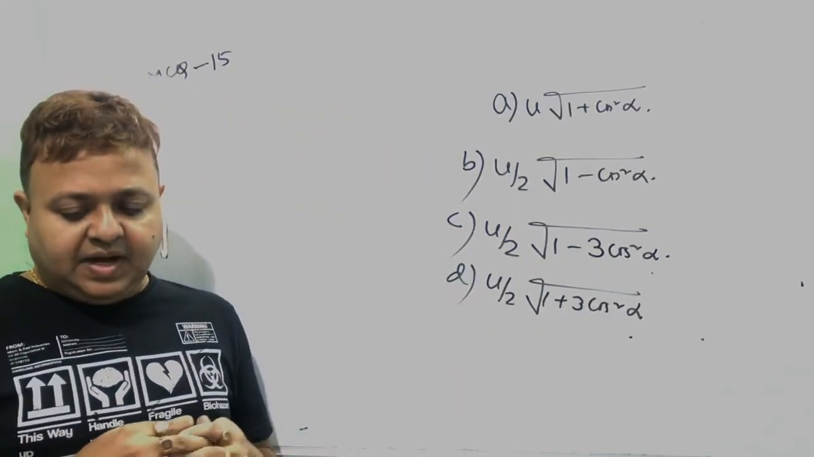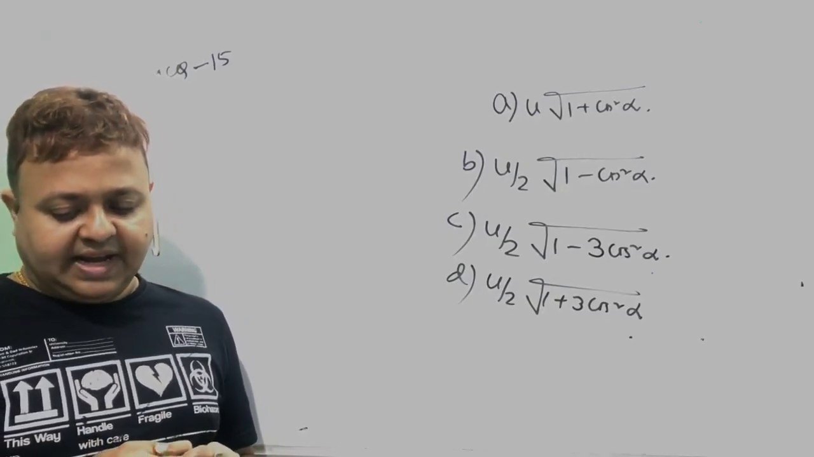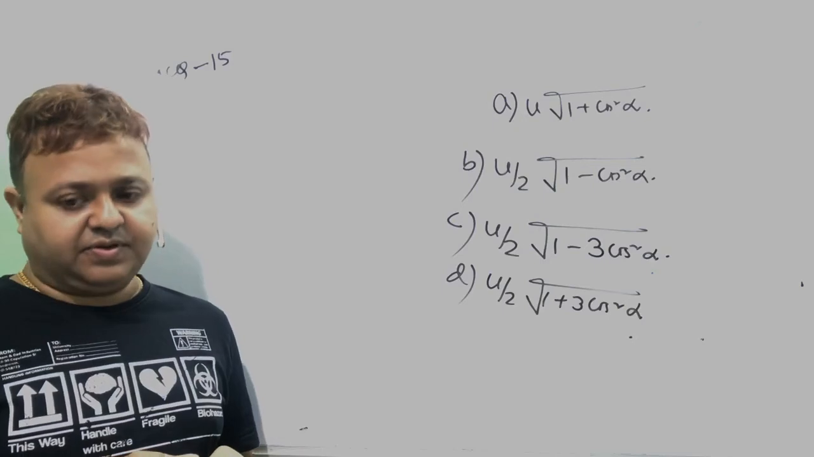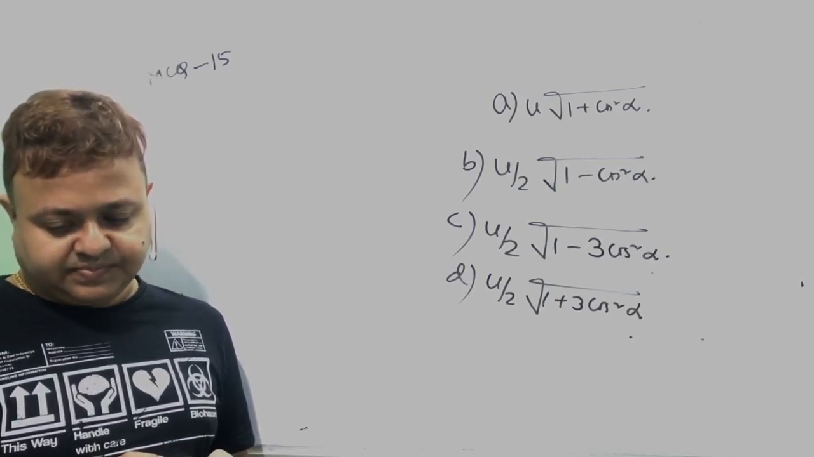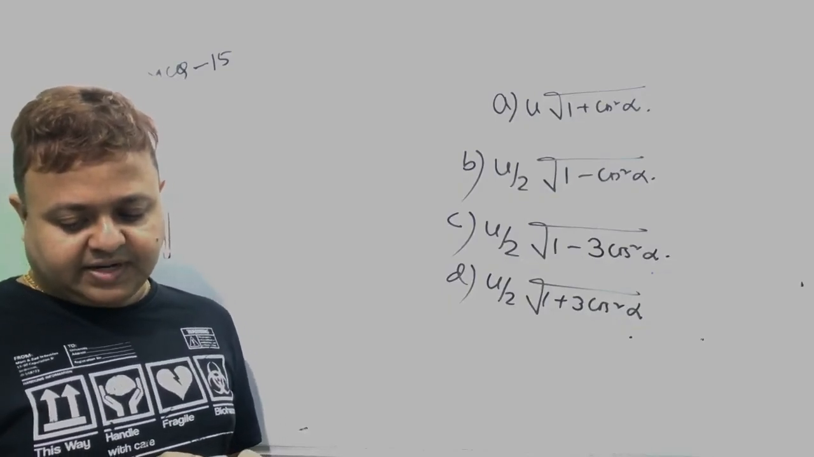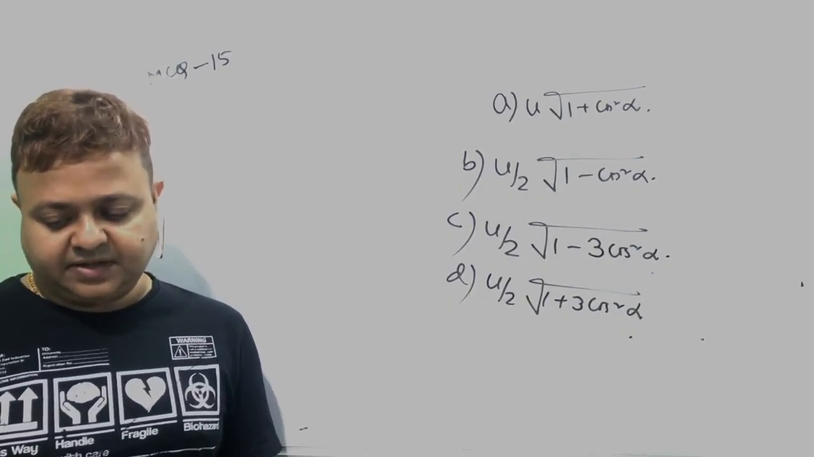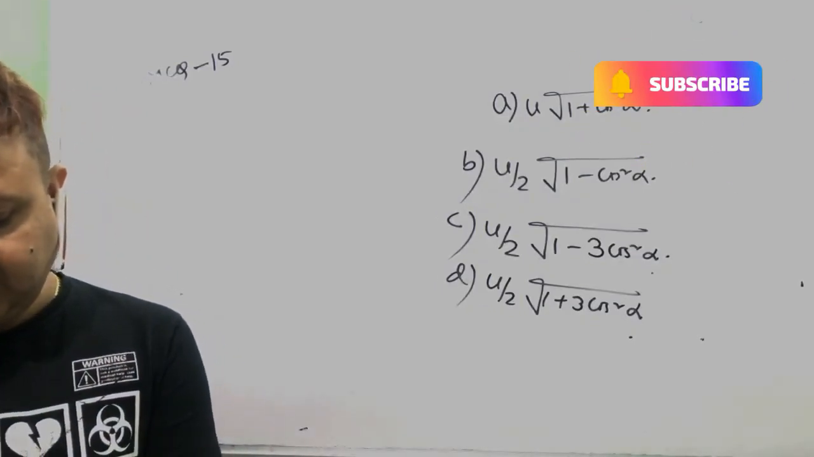I'm repeating. A projectile starts from the ground with a velocity u, making an angle of alpha with respect to ground. The mean velocity between the starting point and the highest point of the path.